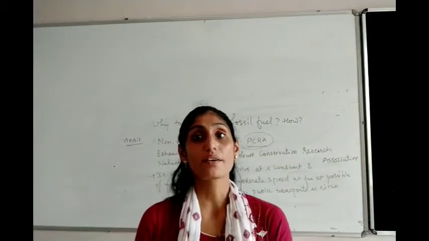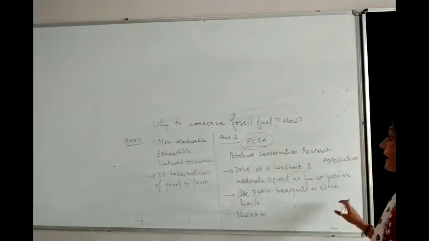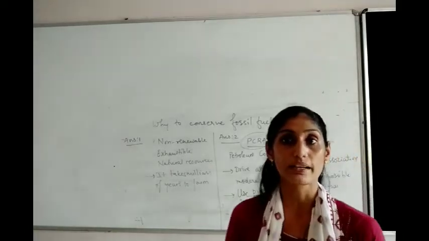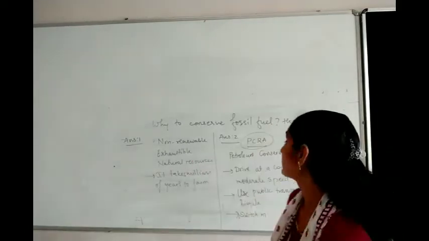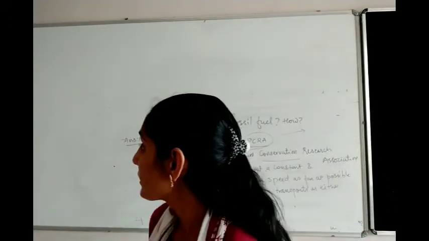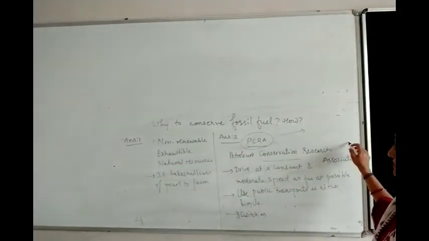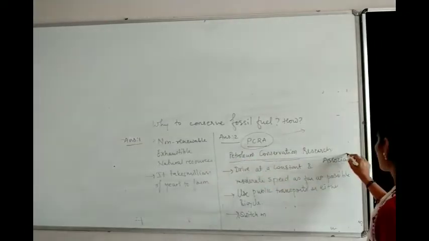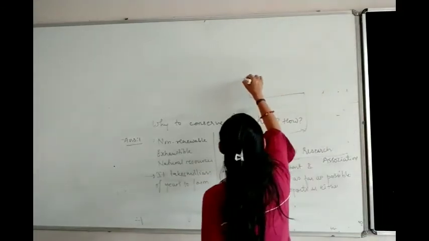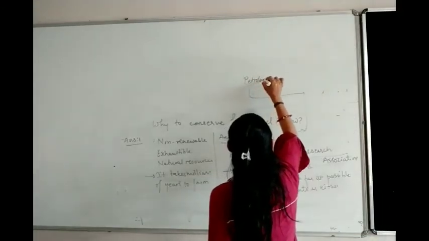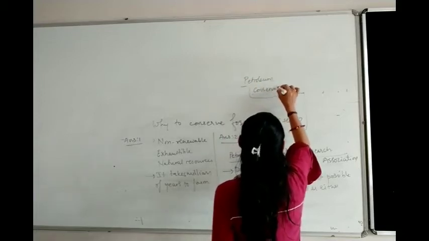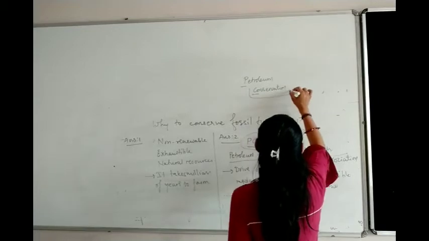So whenever we talk about that, what is PCRA? अगर एग्जाम में पूछा जाए तो हम क्या लिखेंगे? P stands for petroleum, C stands for conservation, R stands for research, and A is for association.